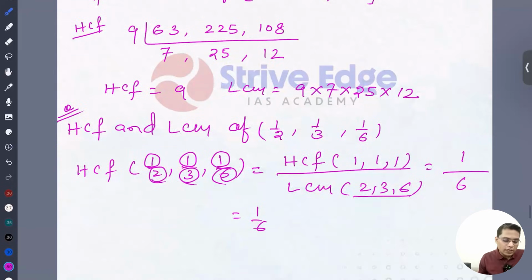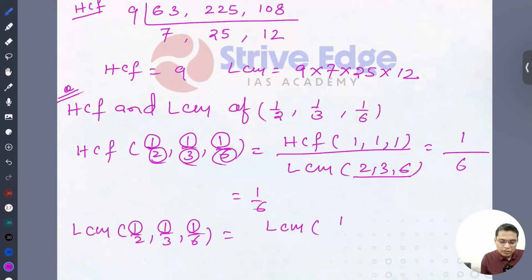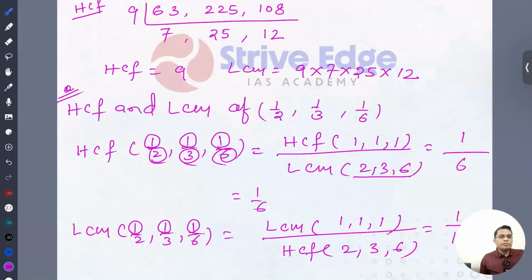Okay, so let's take the LCM of this fraction: LCM of 1 by 2, 1 by 3, 1 by 6. In this case we'll take the LCM of the numerators, so numerators are 1, 1 and 1. Then HCF of the denominators, 2, 3 and 6. The answer is 1 by 1, because HCF of these 3 numbers is only 1. So this is the LCM and HCF of fractions.